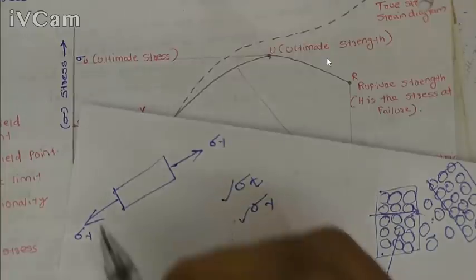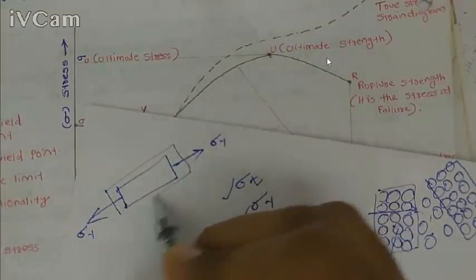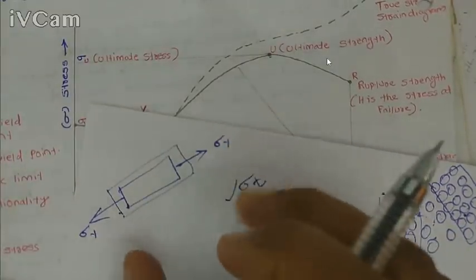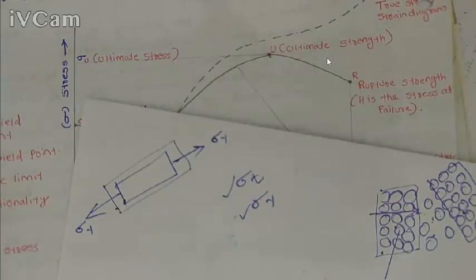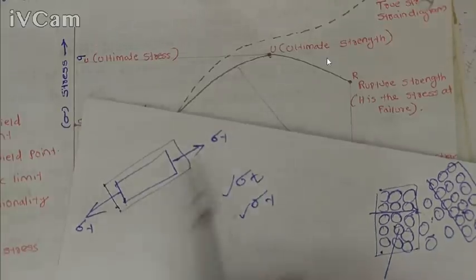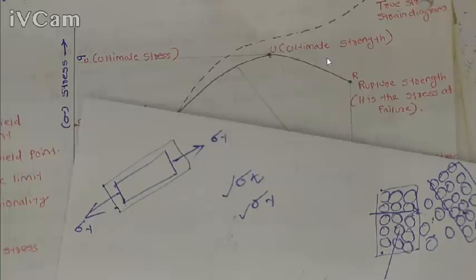What happens? The material is elongated. After elongation, when I release the stress, the material comes back to its initial shape and size. But when the stress I applied crosses the sigma y value, the material will not come back to its initial shape and size. So the material undergoes plastic deformation.